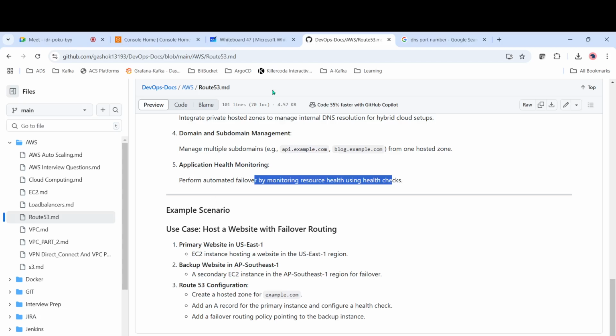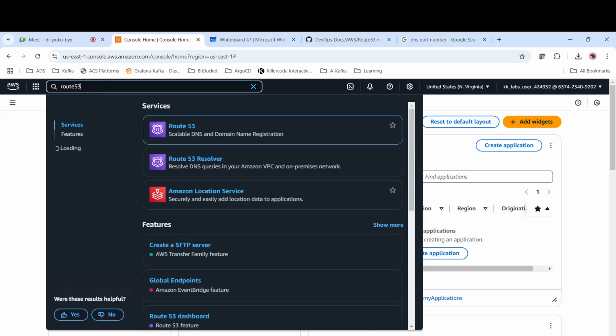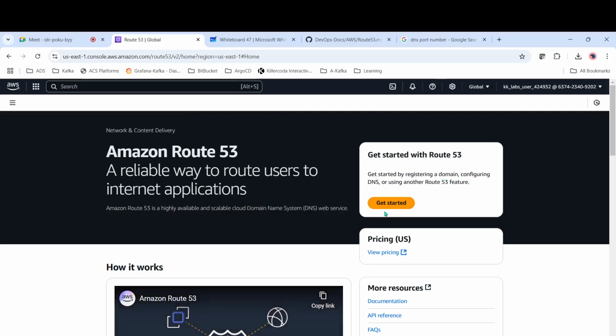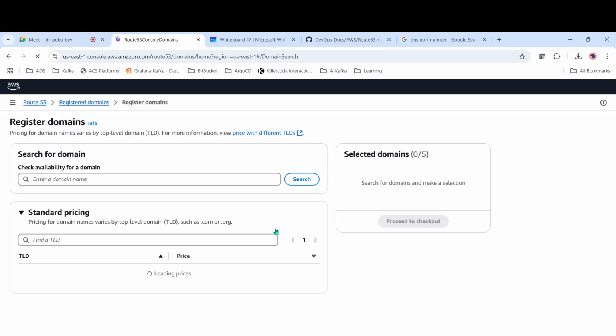So let's see it here. We can't do the entire practical because we need a domain. We can just see whatever is possible. In case you come here and type Route 53, we have this one. Just open this one. Here you will see Get started. If you want to register a domain, select this one and then get started. Then you will have the page.